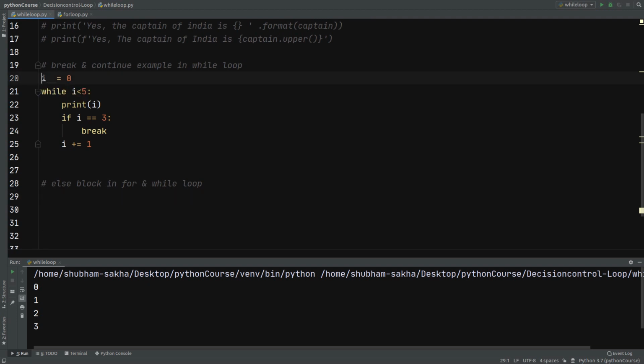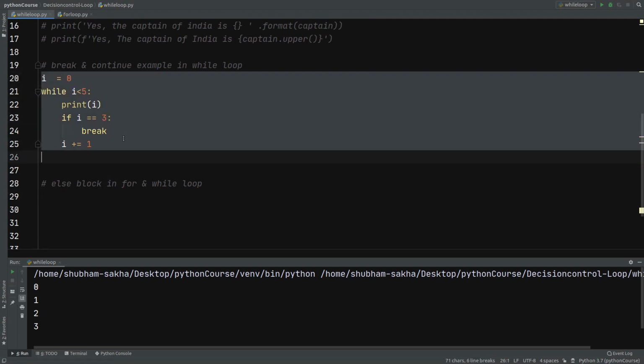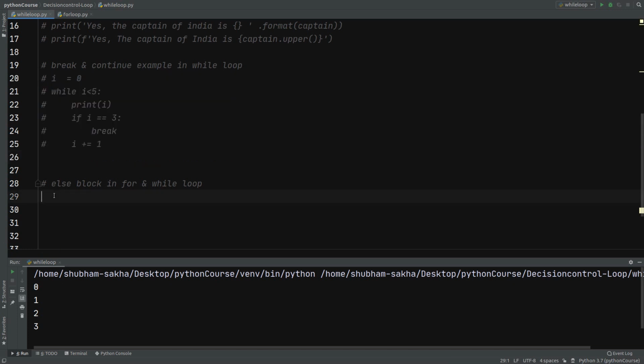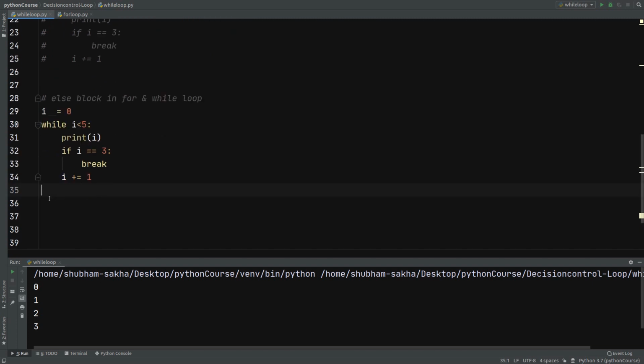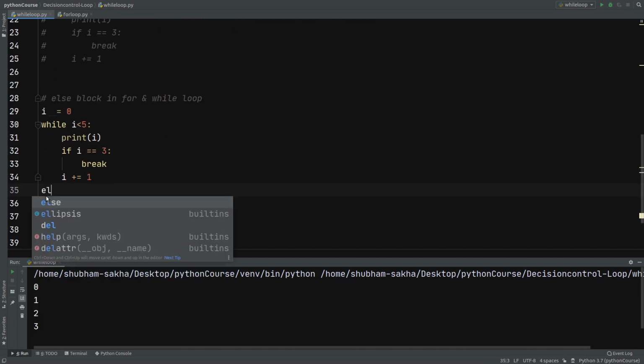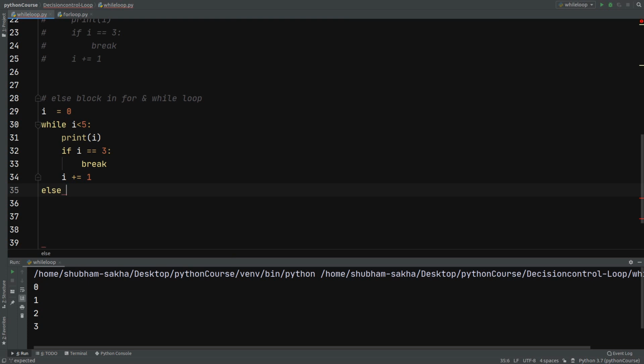So let me just take out this complete part, Control C, Control V. Now as soon as this while block gets over, we can have our else block also. We already know if and else block, but else block can be used with for loop and while loop also. I am explaining it with while loop. We can try it on for loop also.